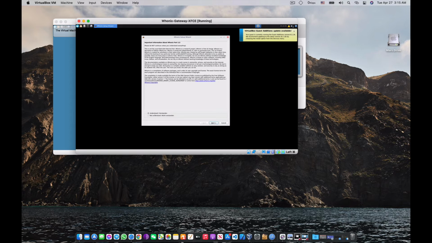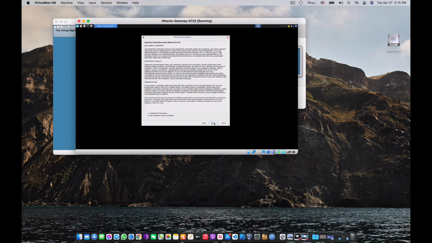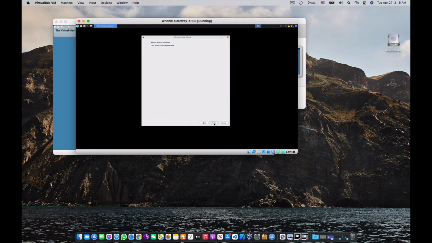I don't need to read it, because I already understood what I'm trying to do. So clicking here, that I'm agreeing with this, I understood, and click the next button. Again, understood, click the next button, and finish.